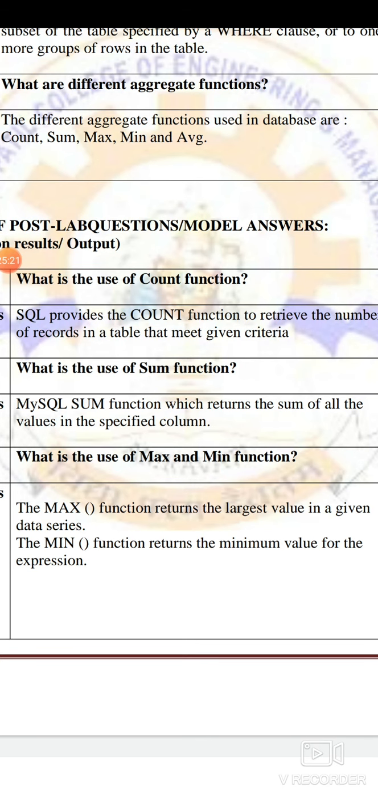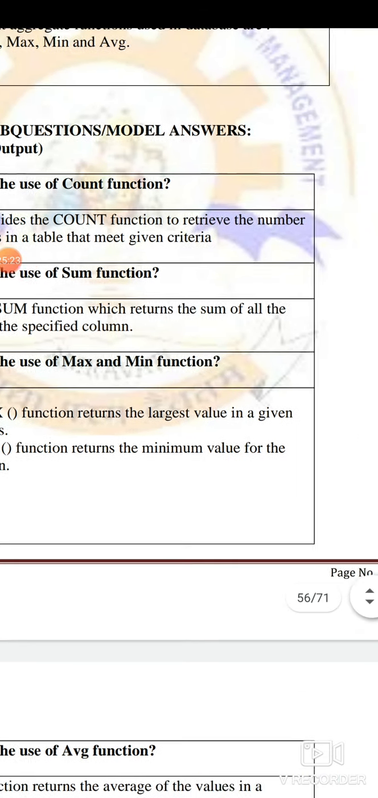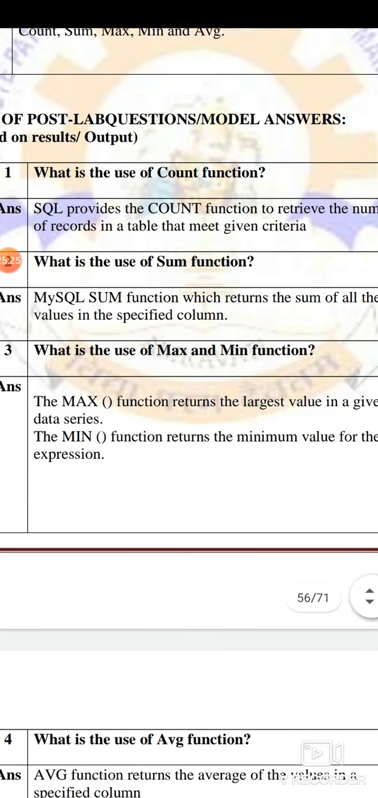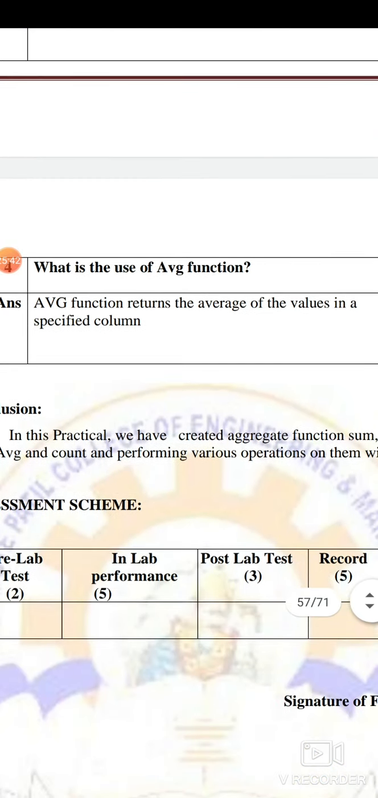Now the post lab question, what is the count function? The count function is used to retrieve the number of records in a table that meet the given criteria. Suppose you have to count, it means how many times that particular value appears, so that is count. Then sum is used to take the sum of those attributes, max to get the maximum, average to get the average, and so on.